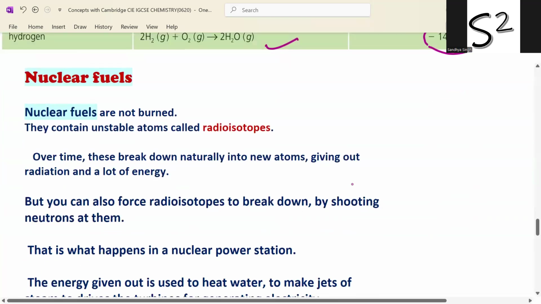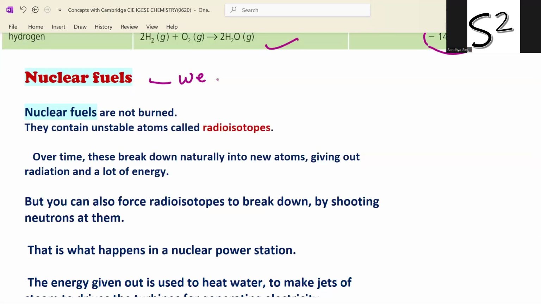Nuclear fuels. Nuclear fuels are not burned. Important thing, we don't need to burn nuclear fuels to get energy, because they contain unstable atoms called radioisotopes. So they break down easily by themselves. They spontaneously break down.